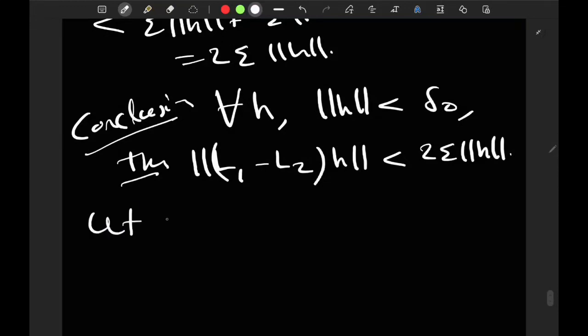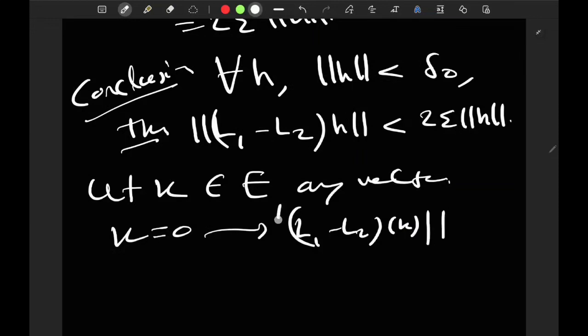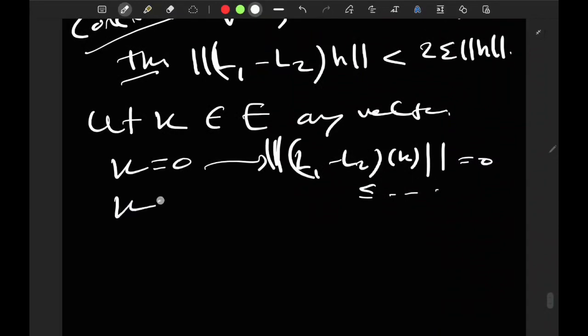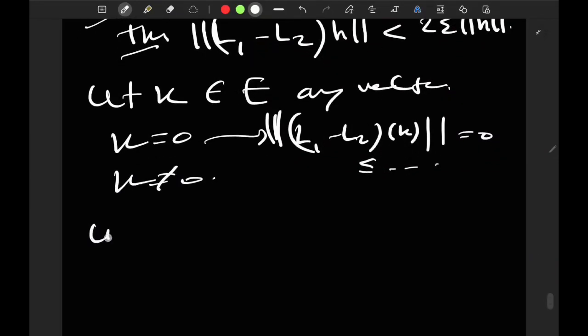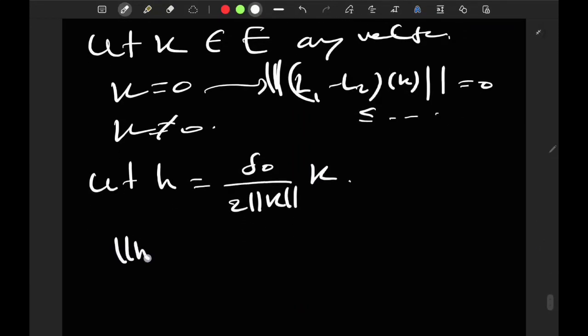Now let k belong to E be any vector. Of course, if k is 0, then that's a trivial case, as you will see, because (L1 minus L2)(k), which is 0, is of course less than whatever non-negative quantity you want. So suppose that k is non-zero. Let h be equal to delta 0 over 2 norm k, times k. What do we know about the norm of h? The norm of h is just delta 0 over 2, which is less than delta 0.